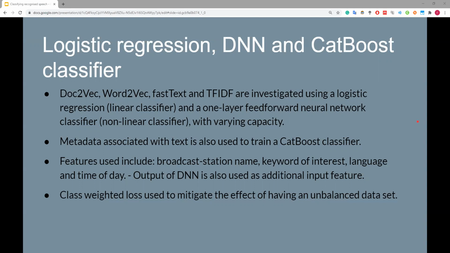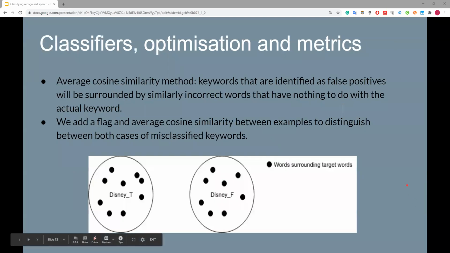To mitigate the effect of the class imbalance, a class-weighted loss is used, as the data set is unbalanced, giving higher weight to the loss where fewer examples are present and less weight where more examples are present in the corpus. Another technique that is explored is one I coined the average cosine similarity method. The basic premise here is that keywords that are identified as false positives will surround themselves with similarly incorrect words that have nothing to do with the actual keywords.